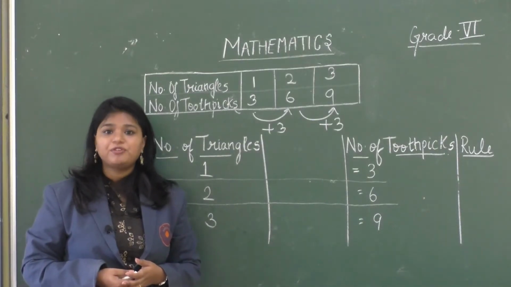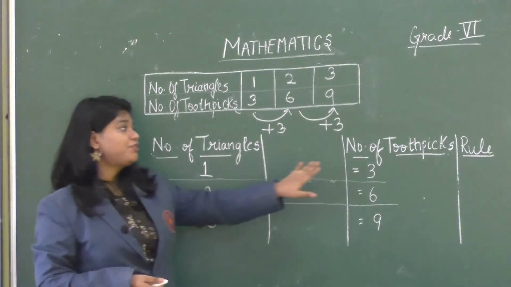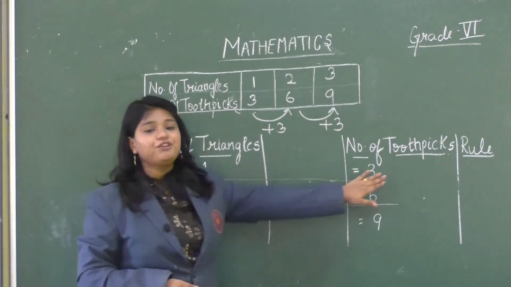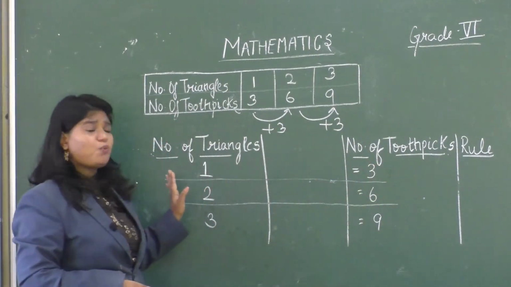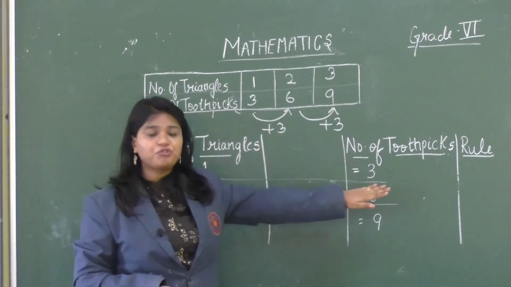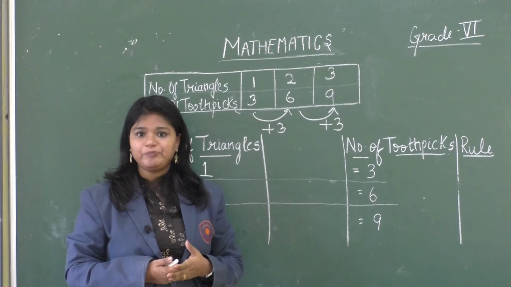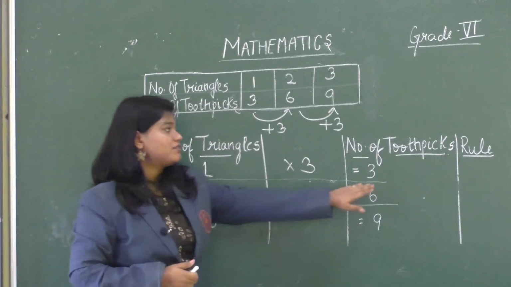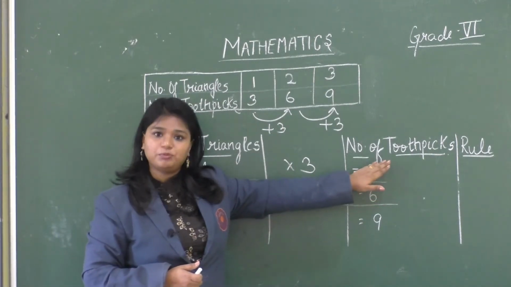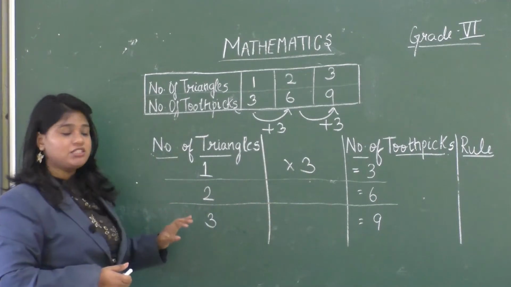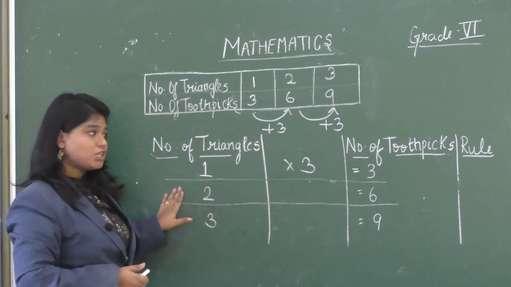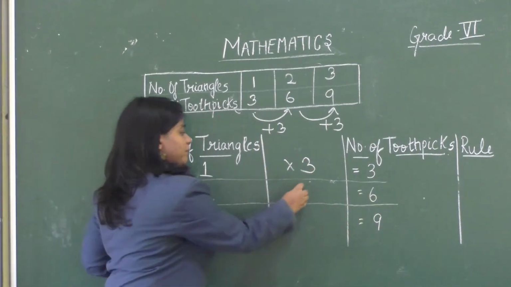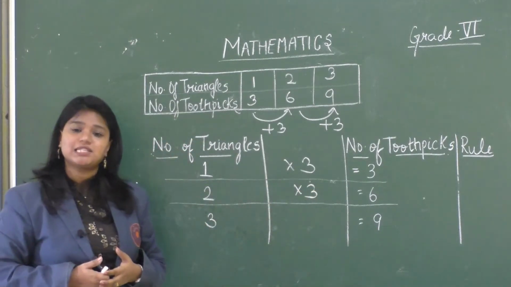So now let's form a relation between the number of triangles and the number of toothpicks. So as we noticed in the table, for one triangle we require 3 toothpicks. So we can multiply 1 by a certain number so that we reach 3. So 1 can be multiplied by 3, so that we get the answer as 3 under number of toothpicks. Similarly, we saw that for 2 triangles, the number of toothpicks required are 6. So we should multiply 2 again by 3 so that we get the answer as 6.